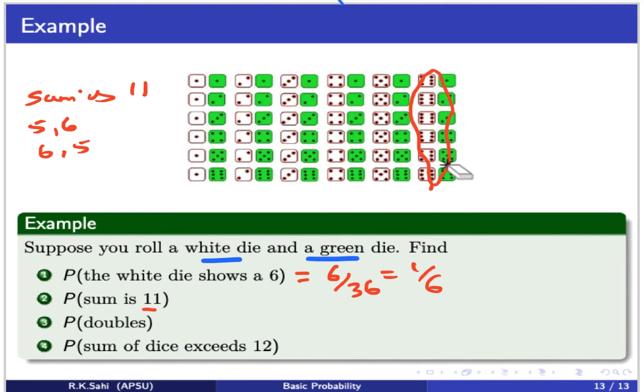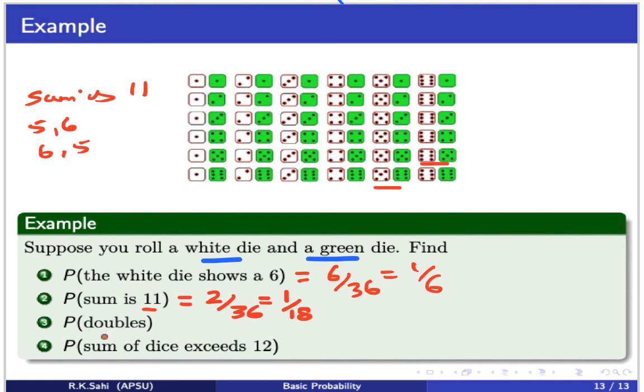So there are only 2 possible ways when the sum is 11. So we have 2 out of 36. We can take the common factor 2 out, and you get 1 over 18.